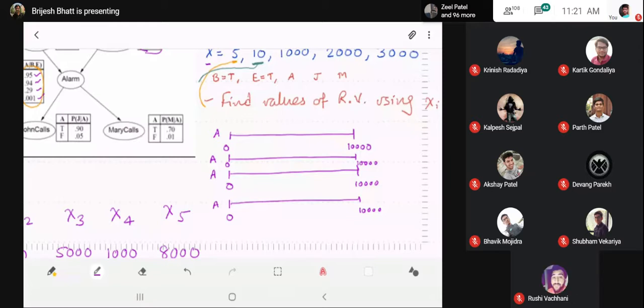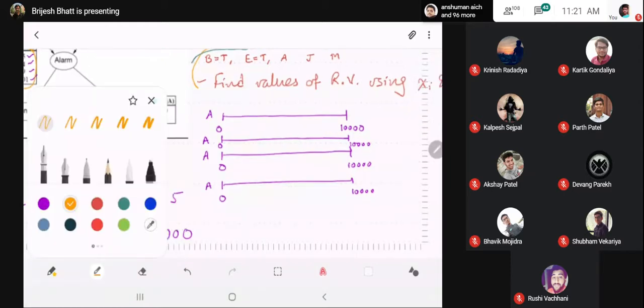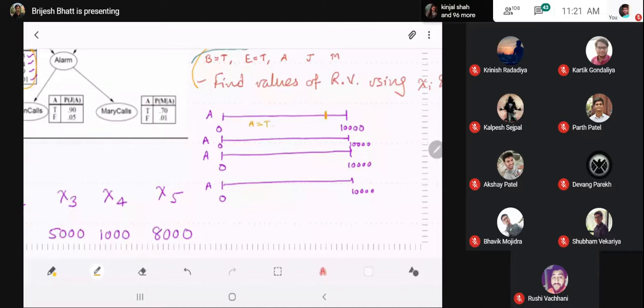So somewhere up to this point is, let's say, A is equal to true. And this is A is equal to false. So this is, let's say, 0.95.